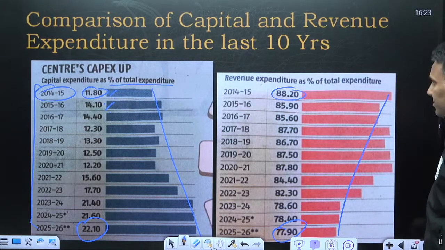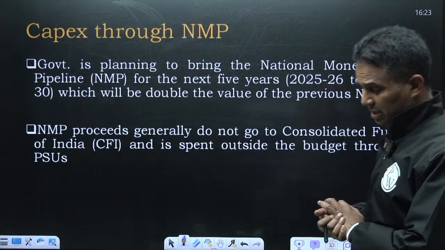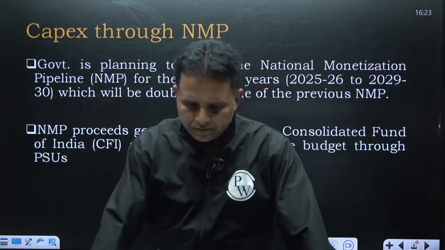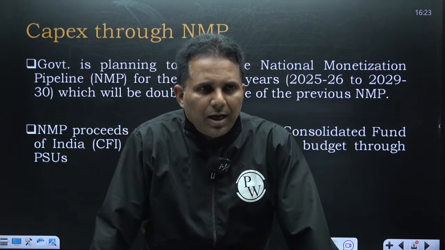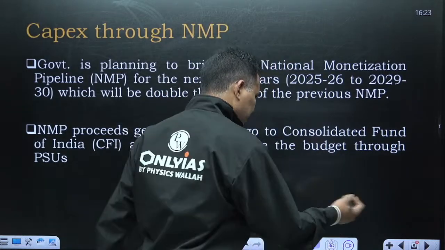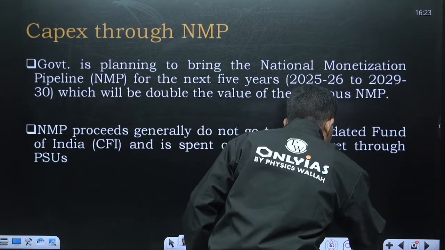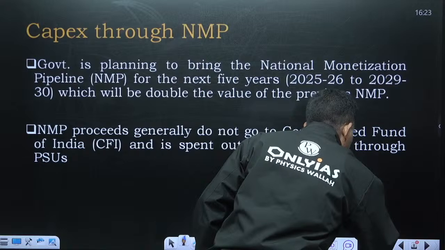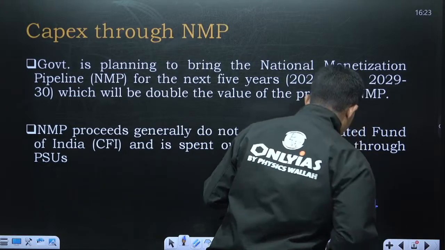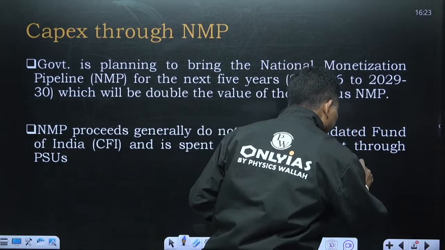We will see that. Capex to NMP. There is one very important thing, as I said to you and explained also. The Government of India collects tax and then spends. The Government of India collects this money into the CFI, the Consolidated Fund of India.